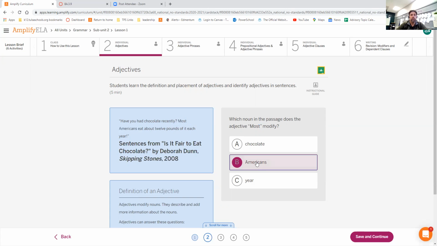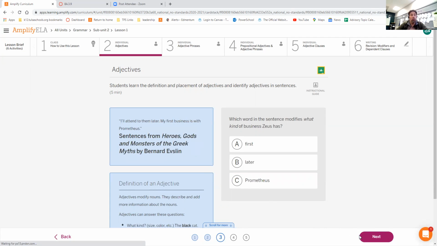Most Americans, okay? If you thought that it was pounds and you said, okay, which pounds? And it said most pounds, that doesn't make any sense, right? Specifically, most is modifying Americans. They do not always follow the word, however.